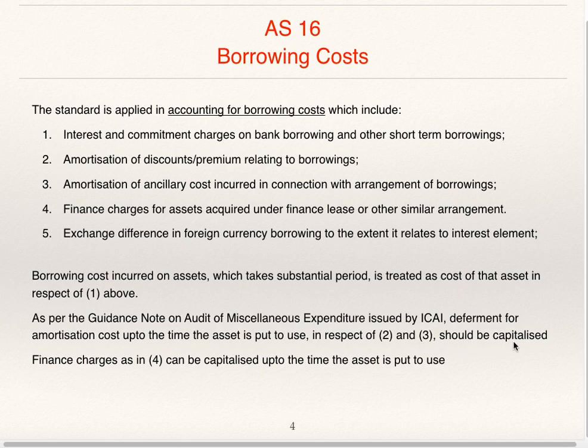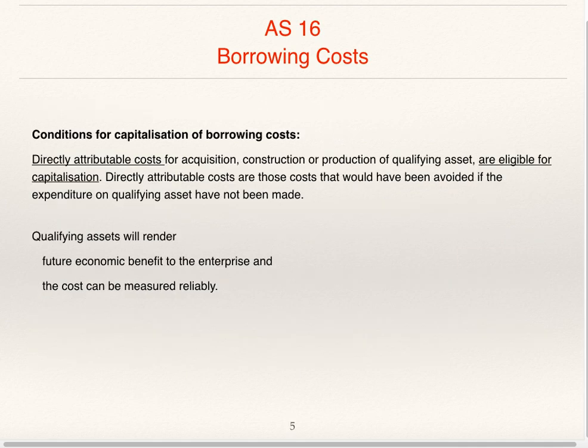So in case of 2 and 3, that is amortization of discount and premium and amortization of ancillary cost, till the time the asset is put to use is to be capitalized. Finance charge as in case of 4 can be capitalized up to the time the asset is put to use.